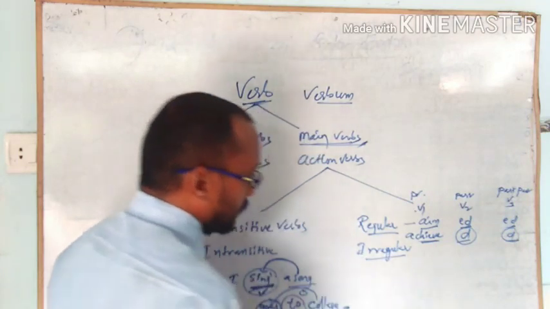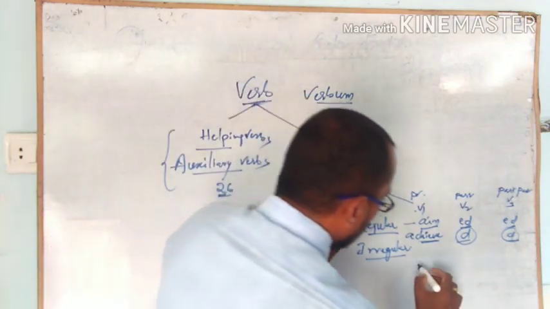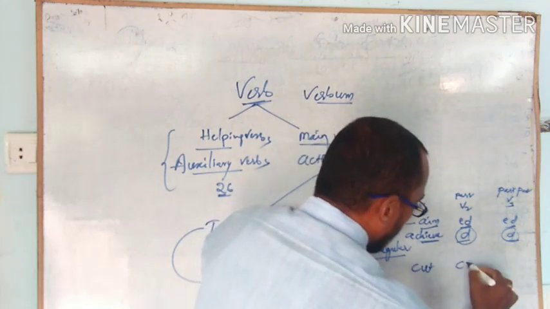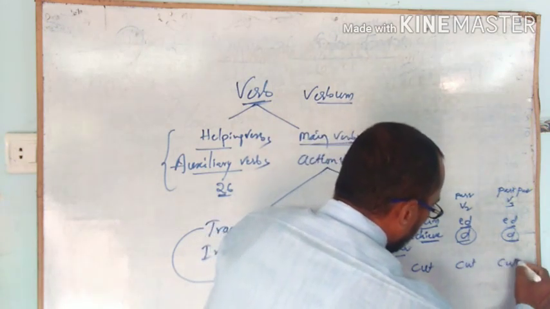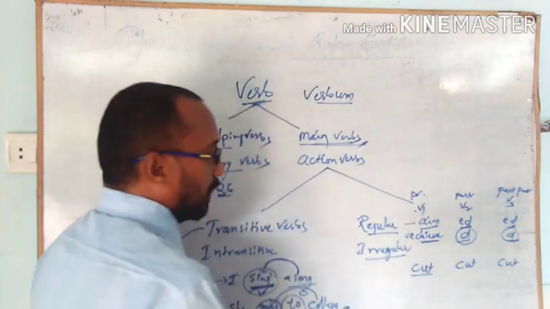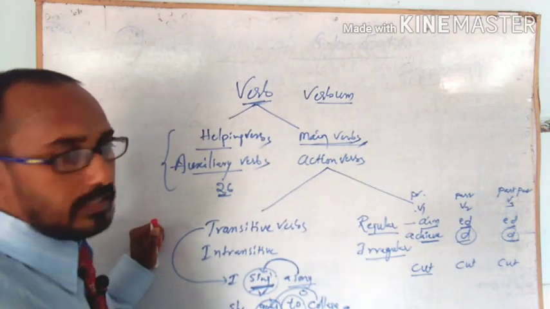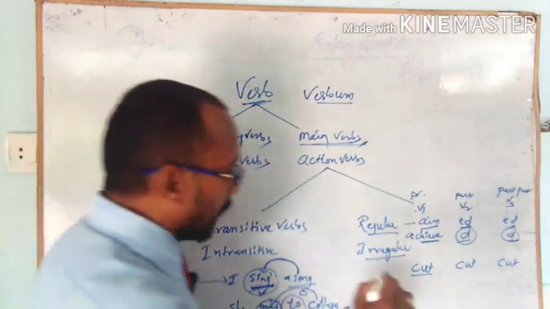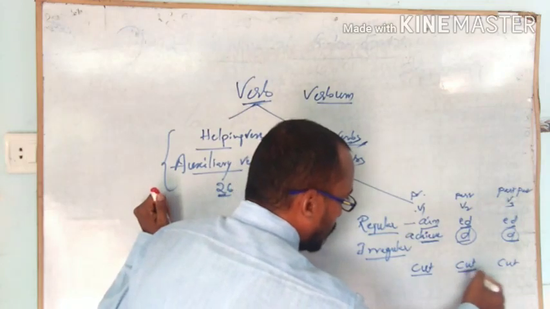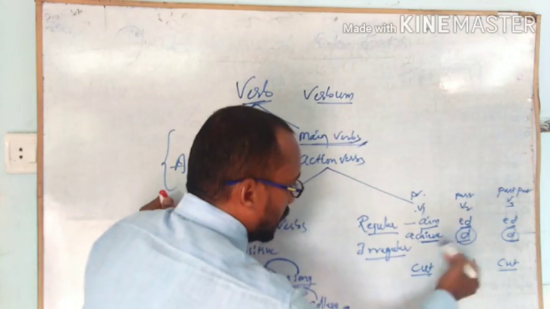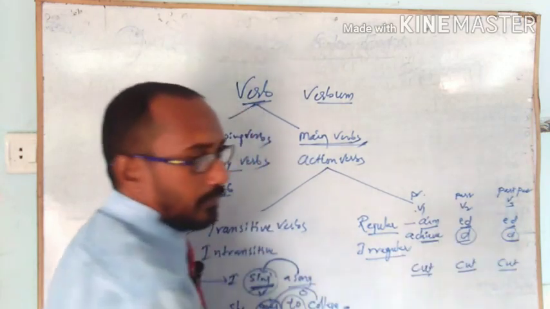Irregular verbs, you can see. When you take an example, cut, again cut, again cut. Only the present form is enough to make a sentence in the past or future, whichever it is. These three forms are equal; v1 won't be changed into past or future.